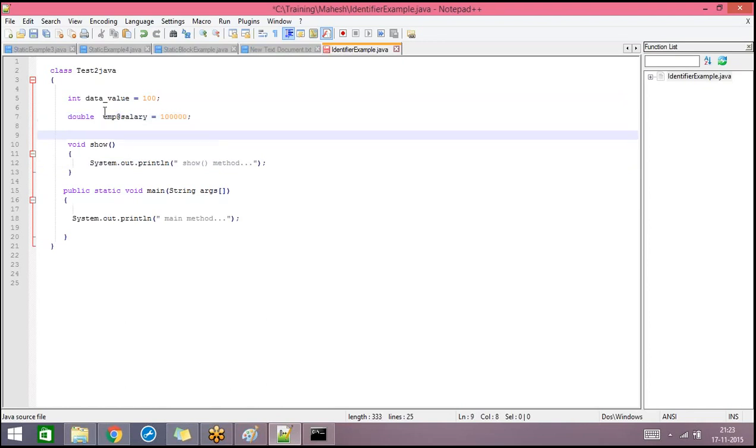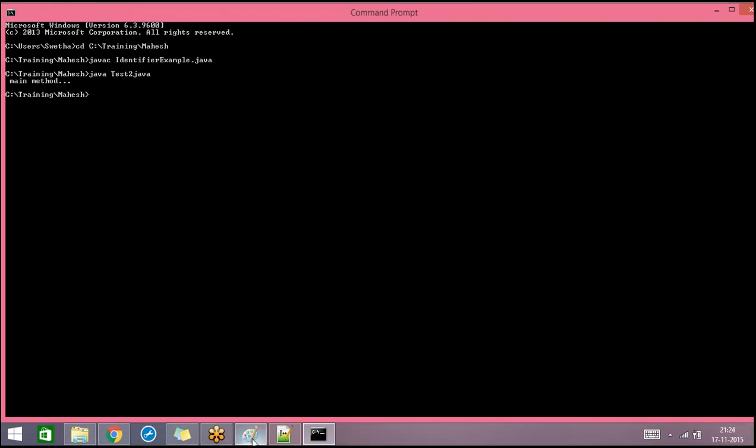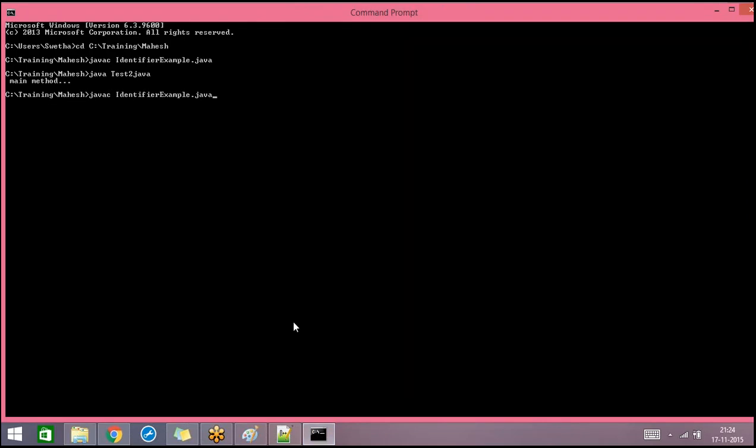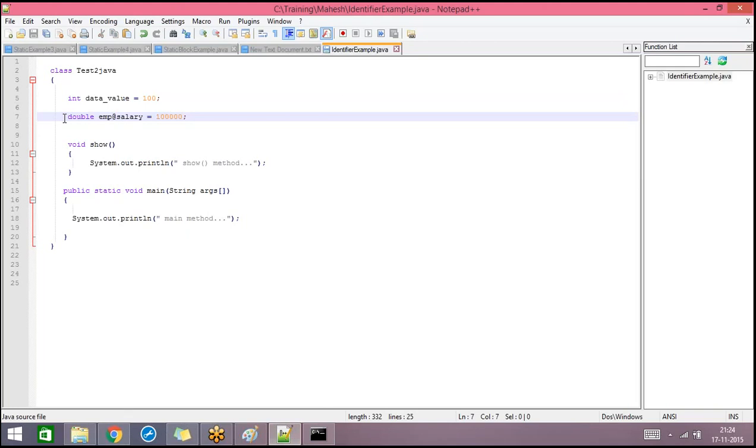And I have declared another variable with this name. Is this a valid name? Yes, we can't have the at the rate symbol. At the rate is a special symbol, so this is not allowed. Only two special symbols, underscore and dollar, are allowed. Let's check what the error will be if you compile this. It says illegal start of type. It is showing the error at line number 7, and the arrow mark is there because the at symbol is not allowed when you declare any variable name.